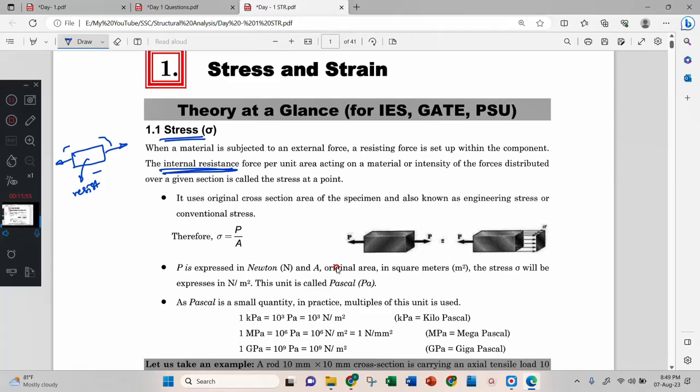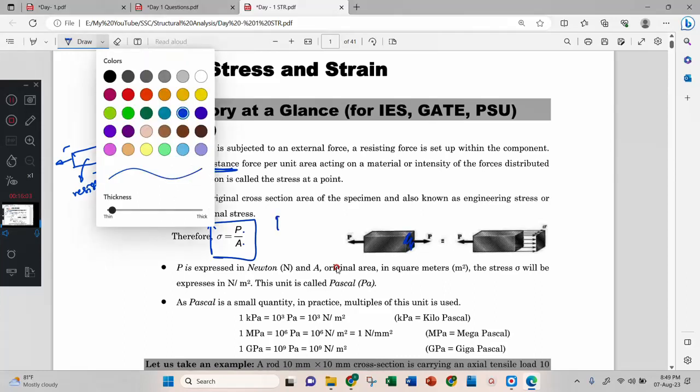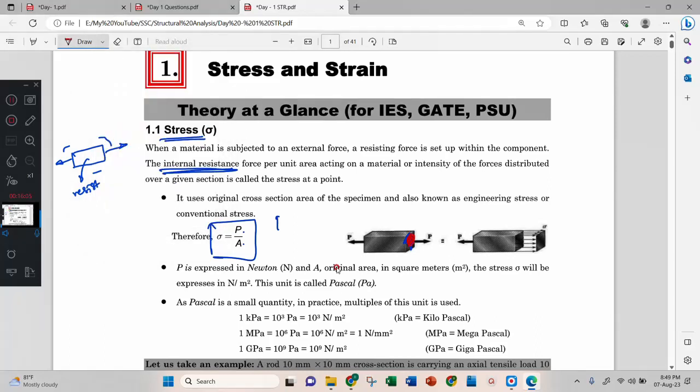Okay. How will we measure it? We will measure it as P by A, force applied per area. Here you can see the force, and this is the area where the P is applied, and that internal resistance will be inside the body. Then the stress is equal to P by A. P's unit is Newton and area's unit is meter square. Therefore, the unit of stress is Newton per meter square.